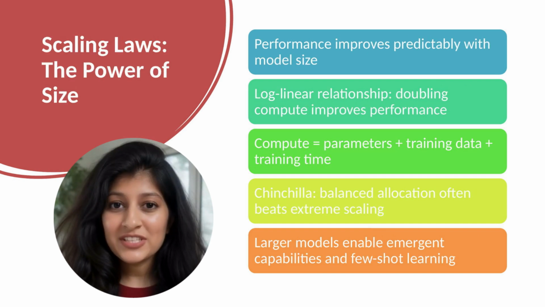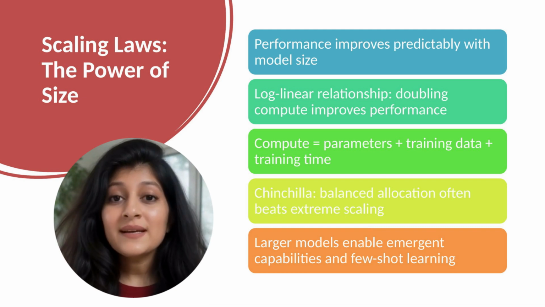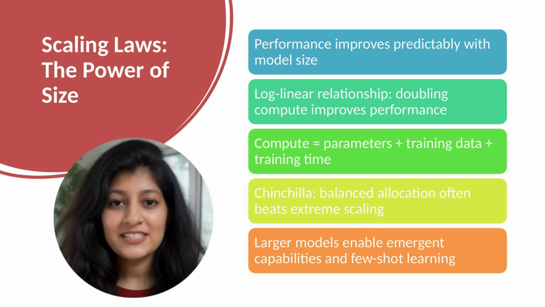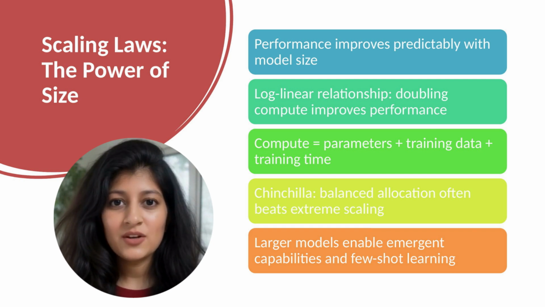One of the most important discoveries in recent AI is that performance scales predictably. Researchers found that loss follows power laws with respect to compute. More compute generally means better performance. But the relationship is nuanced. You can scale in different ways: more parameters, more training data, longer training. How you allocate compute matters.